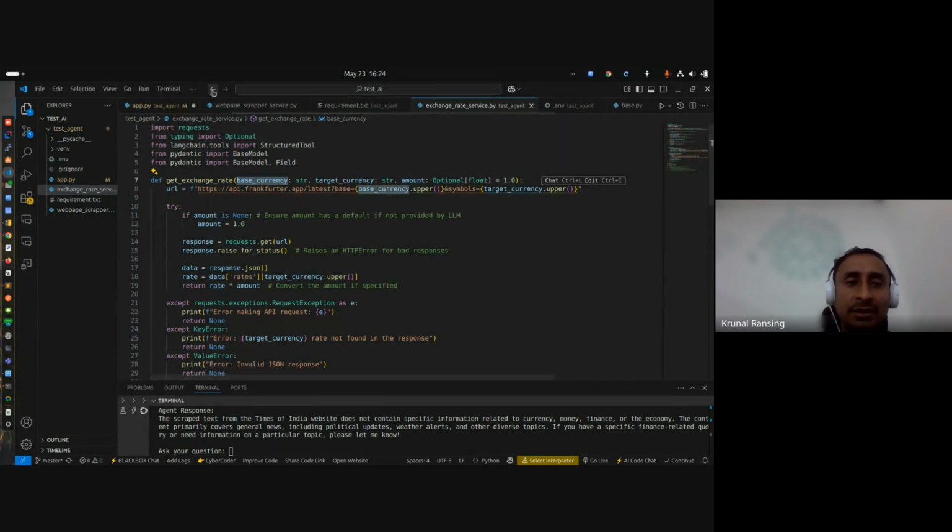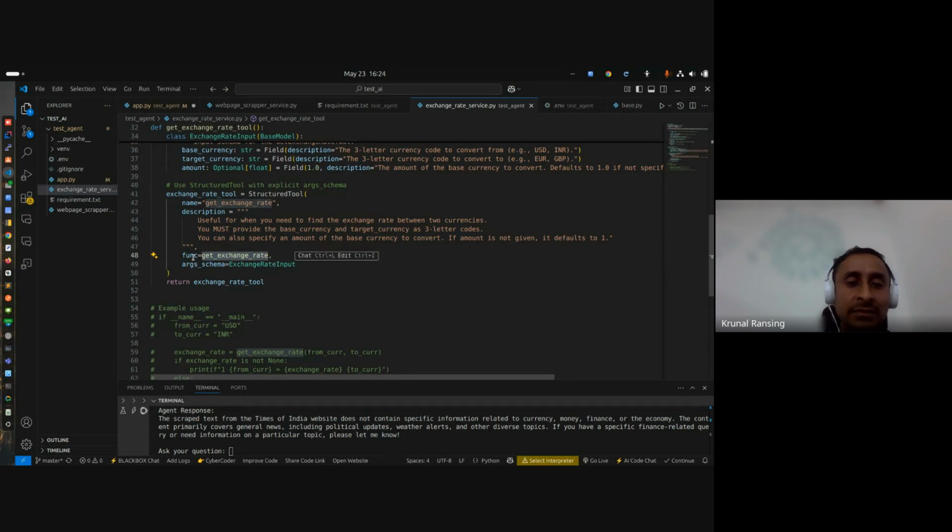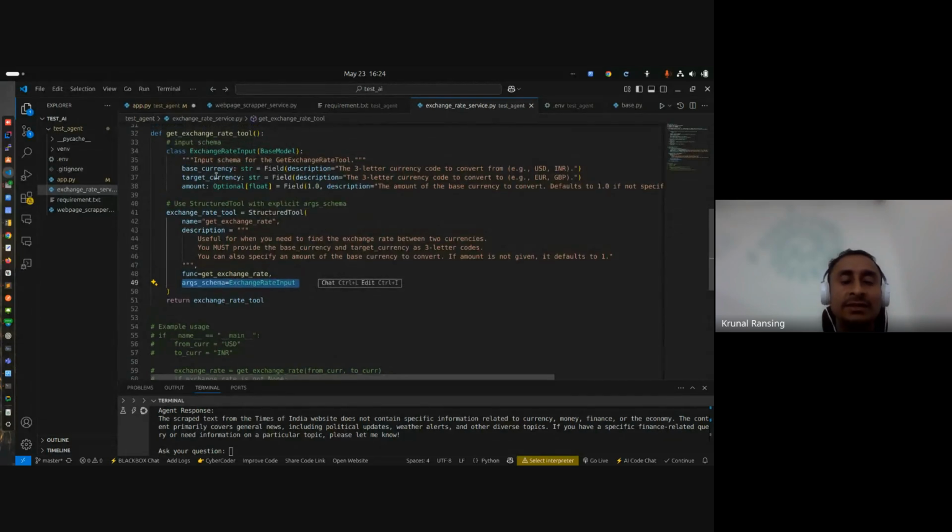From where do these things get passed to the function? We understand this using the schema, because in the schema we mention what exactly our function requires. As per that, from the user input, the LLM provides the input to the tool, and then the tool passes the exact data to this function.